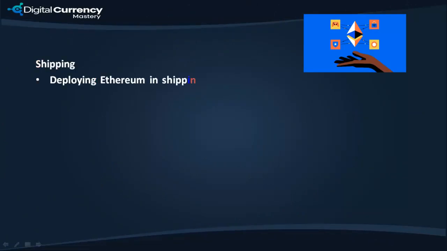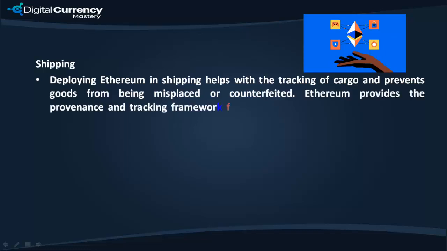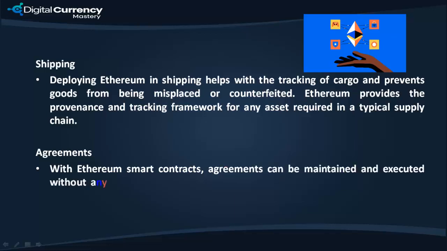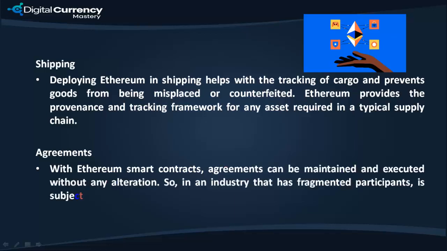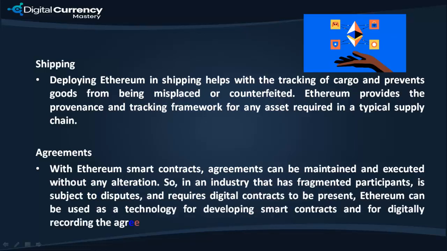Shipping. Deploying Ethereum in shipping helps with the tracking of cargo and prevents goods from being misplaced or counterfeited. Ethereum provides the provenance and tracking framework for any asset required in a typical supply chain. Agreements. With Ethereum smart contracts, agreements can be maintained and executed without any alteration. So in an industry that has fragmented participants, is subject to disputes, and requires digital contracts to be present, Ethereum can be used as a technology for developing smart contracts and for digitally recording the agreements and the transactions based on them.